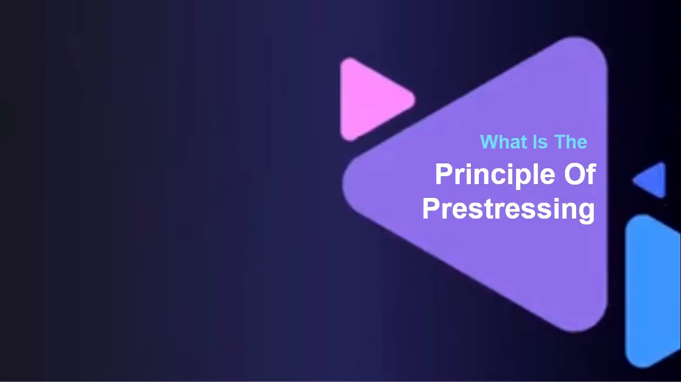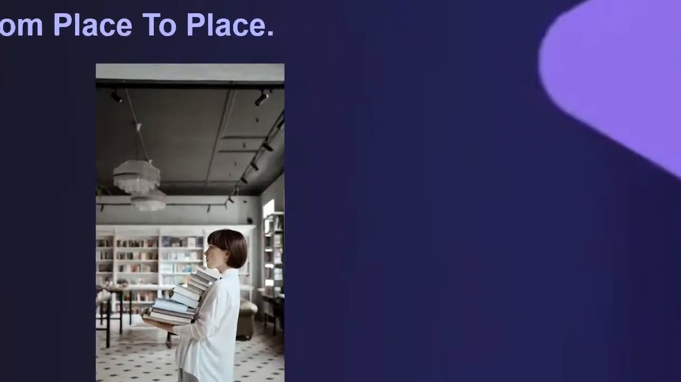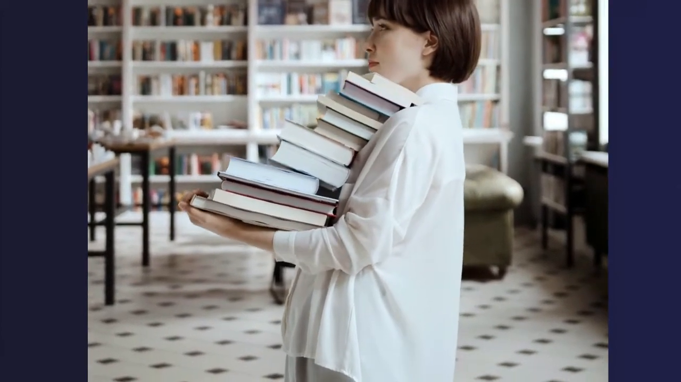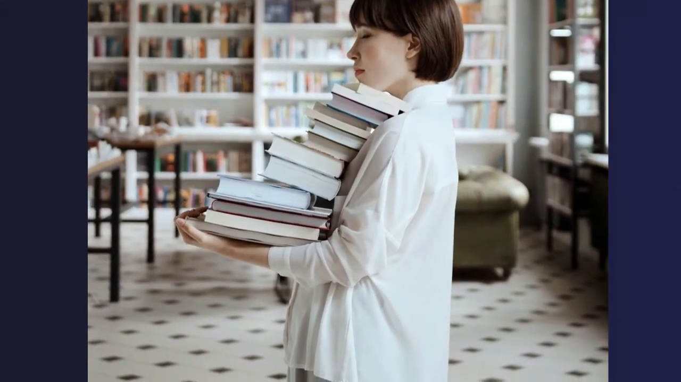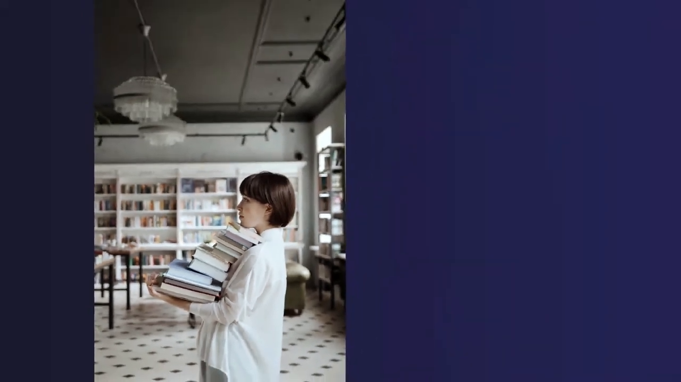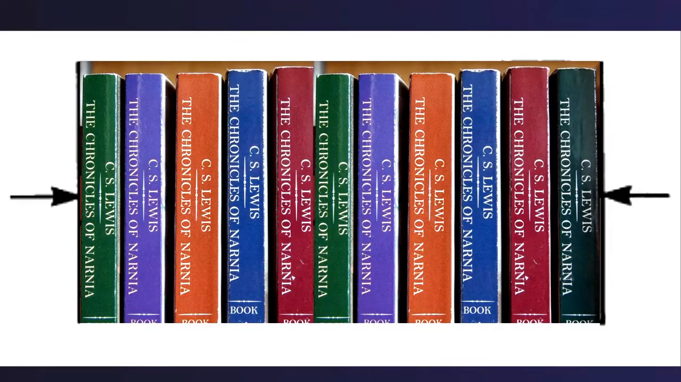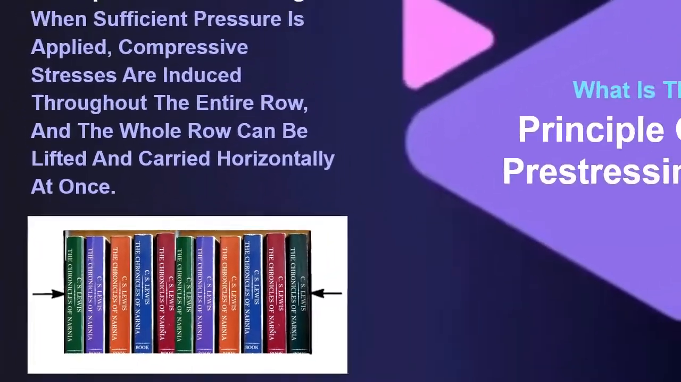What is the principle of prestressing? The principle behind prestressing is applied when a row of books is moved from place to place. Instead of stacking the books vertically and carrying them, the books may be moved in a horizontal position by applying pressure to the books at the end of the row. When sufficient pressure is applied, compressive stresses are induced throughout the entire row, and the whole row can be lifted and carried horizontally at once.